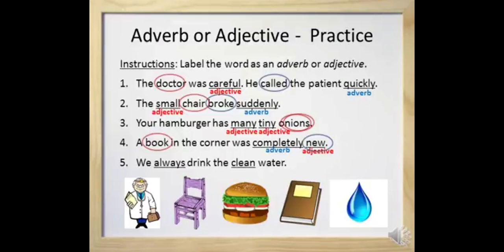A book in the corner was completely new. A book which was kept in the corner was completely new. Now completely, the word itself is an adverb. It's very clear. New is the adjective. Now children, book here is the noun. Now the last sentence I have not solved for you all. Let me see whether you are able to solve or not. We always drink the clean water. So I hope it's very clear. You will do it. So hereby I complete today's class.